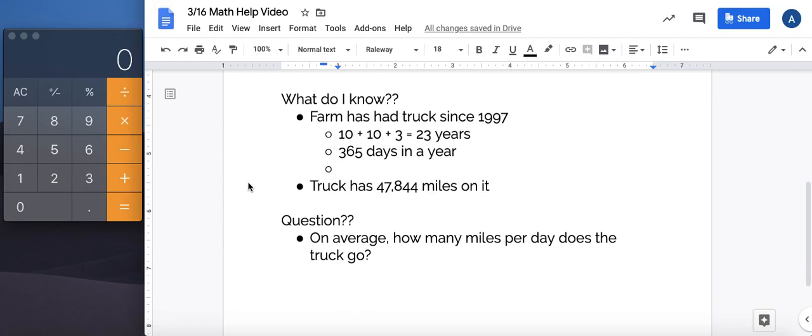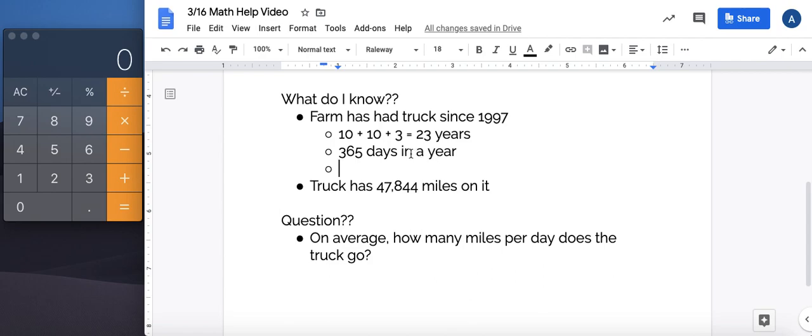Let's keep going. If you're still confused, no worries. So we left off, we know we have 23 years, and we know that 365 days are in a year. So that's 365 times 23. Imagine 23 groups, and in each group, there's 365 days.